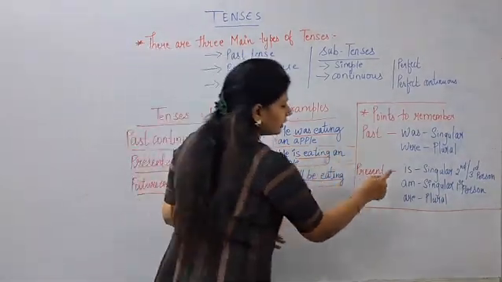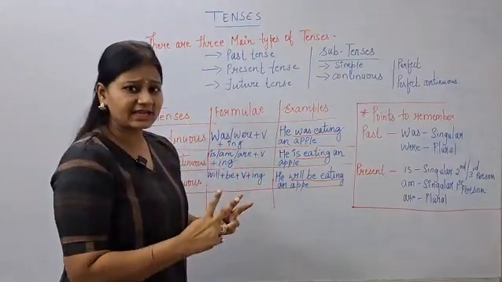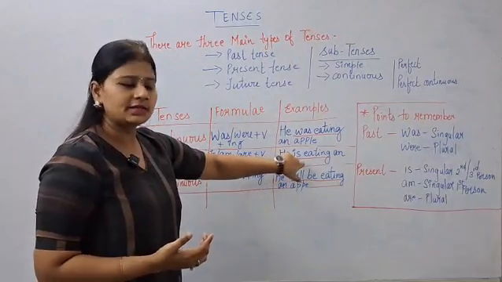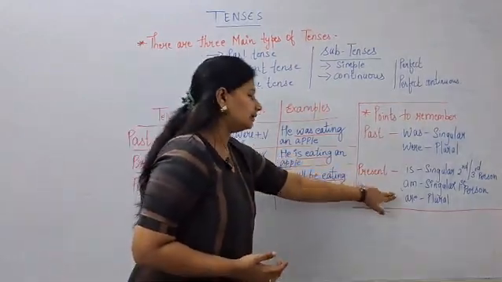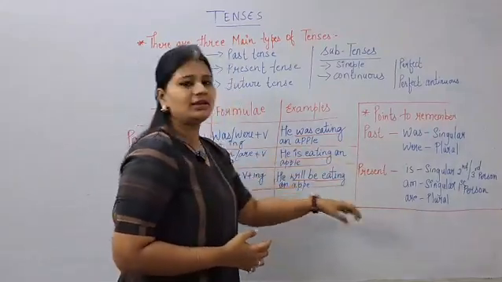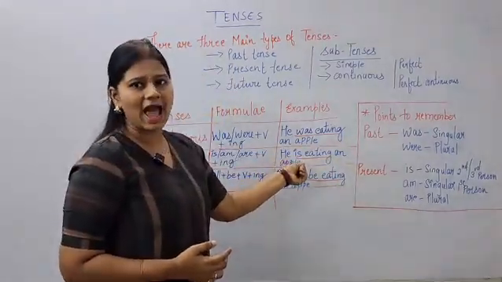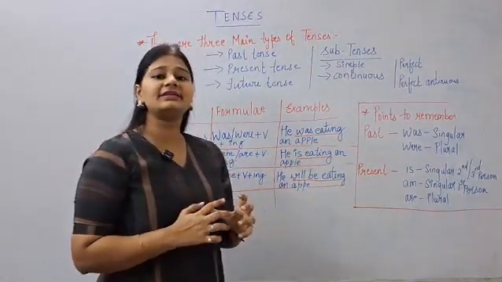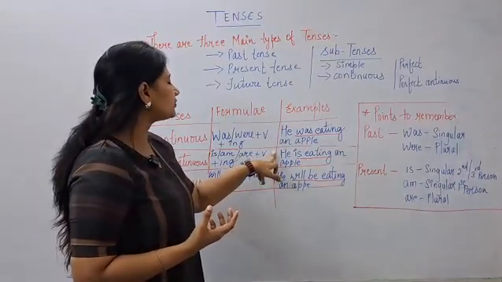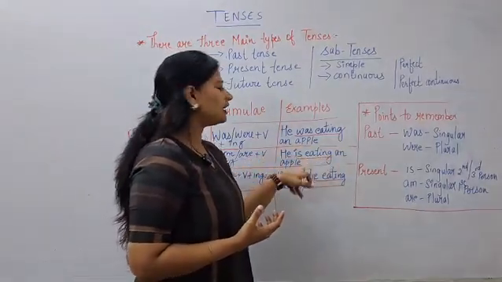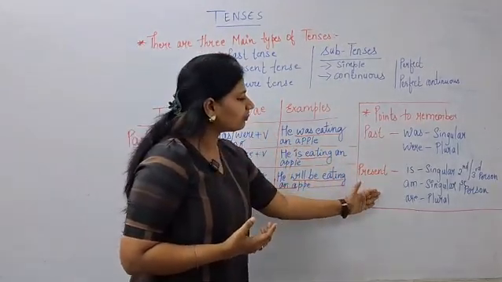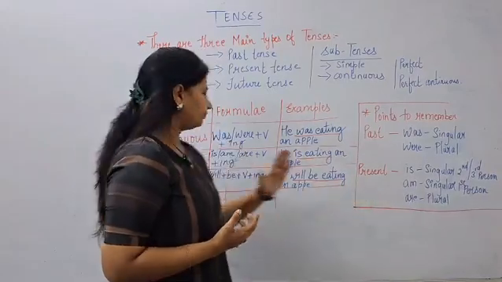If the subject is singular and it is second person or third person, then you will be using is. If it is first person, if I am talking about myself, that is, I am eating an apple, the verb over here will become am. And if the subject is plural, my sentence will become they are eating an apple. So you can see how it changes as per the subject and the narration.